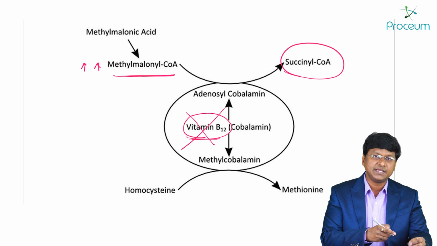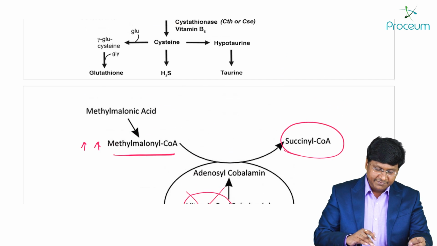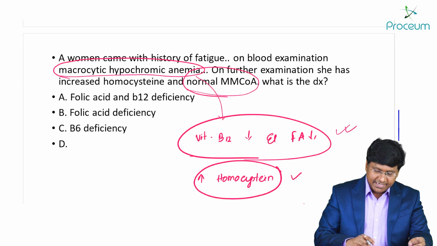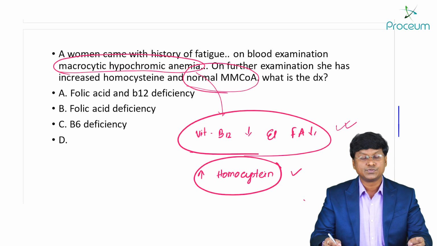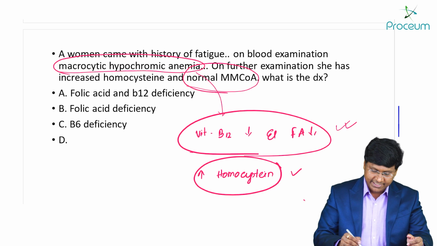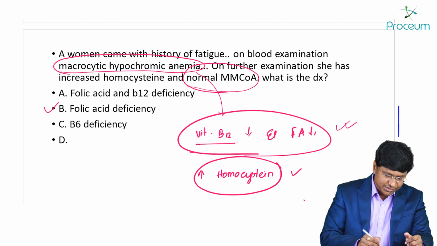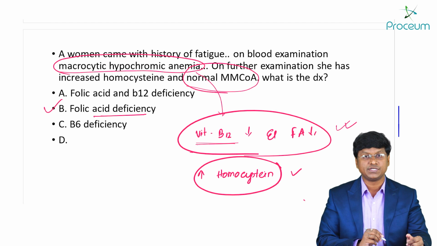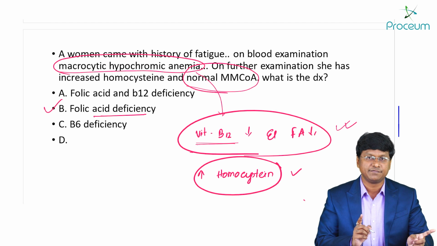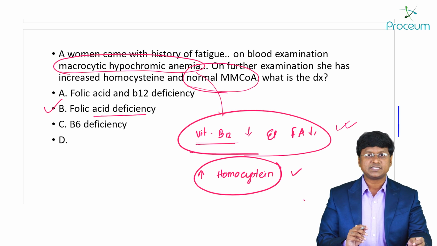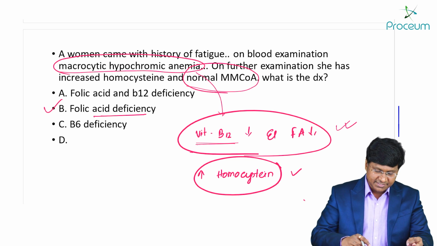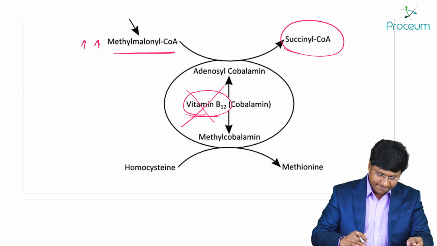But what is given to us in our question? The question says that the methylmalonyl coenzyme A levels are normal. So what does that tell you? That tells you that the vitamin B12 levels are normal. The answer to this question is only folic acid deficiency. It is not both folic acid and B12 deficiency. So this is about the clinical correlate between general medicine and biochemistry.